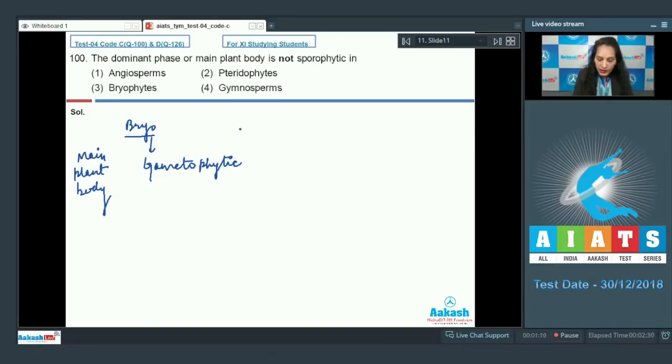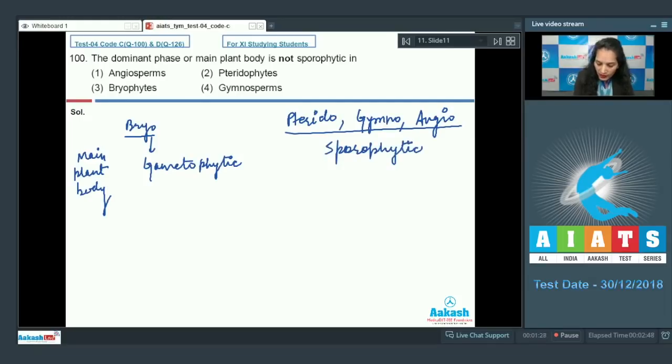Except bryophytes, pteridophytes, gymnosperms and angiosperms all have a sporophytic main plant body.